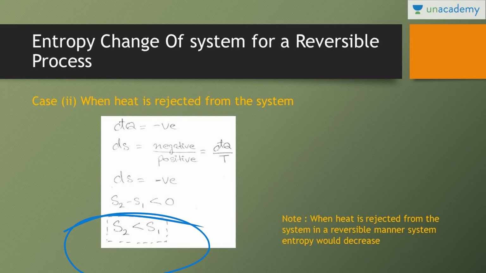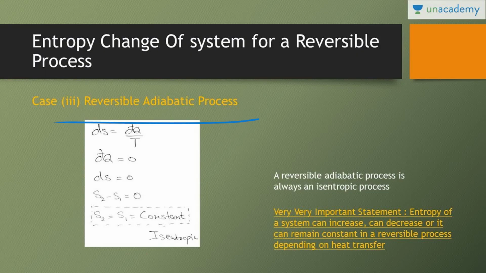Whenever heat is rejected from the system, final entropy is less than initial entropy, and whenever heat is added, final entropy is greater than initial entropy. Third, reversible adiabatic process. Again, reversible, so ds is equal to dq by t. Adiabatic, no heat transfer, dq is equal to 0, that means ds is equal to 0. S2 is equal to S1, so S2 is equal to S1 is equal to constant. And reversible adiabatic process is called an isentropic process. Always keep in mind, reversible adiabatic process is called an isentropic process.